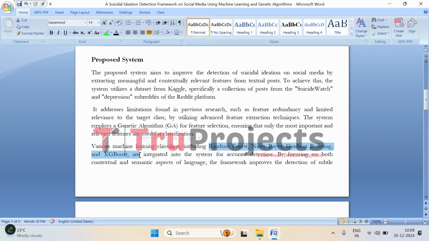The focus isn't just on the words in a post, but also on how they are used, which helps us to capture the deeper emotional meaning behind the language. This means the system can pick up on subtle emotion signals that might indicate someone is at risk, like feelings of hopelessness or distress, even if they aren't directly mentioned. By taking into account both the context and the emotions behind the words, it offers a more efficient and dependable way of recognizing when someone may need help based on their online behavior.